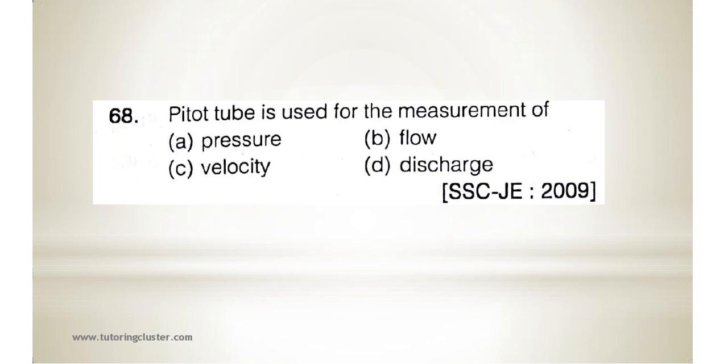Next, 68. Pitot tube is used for the measurement of what? Velocity. The point just before the pitot tube where velocity becomes 0, that point is called as stagnation point. So remember this part, velocity becomes 0.